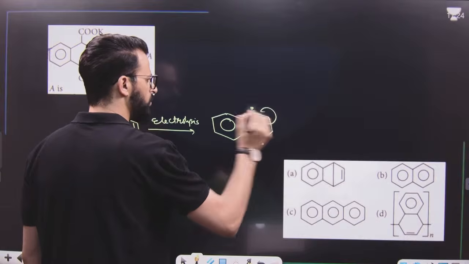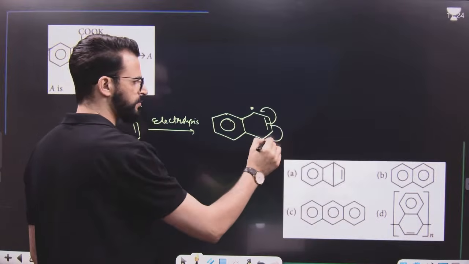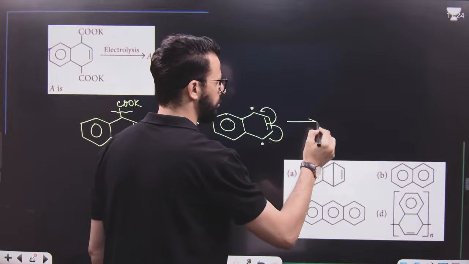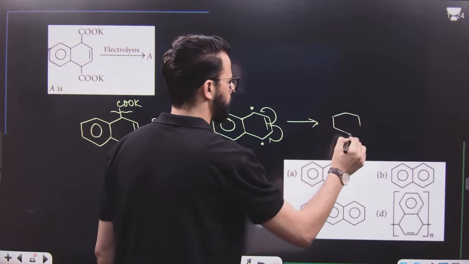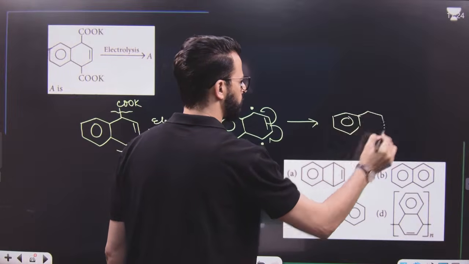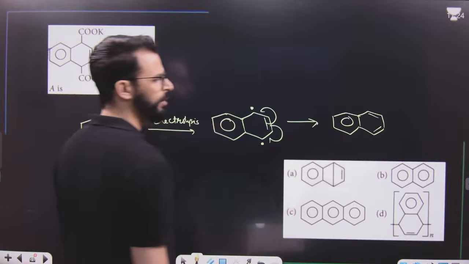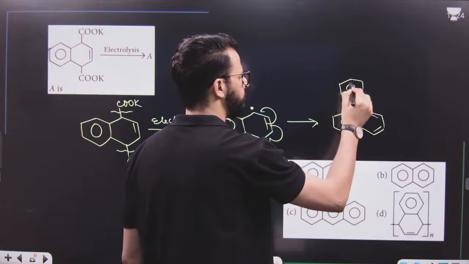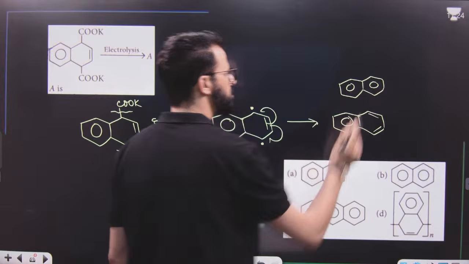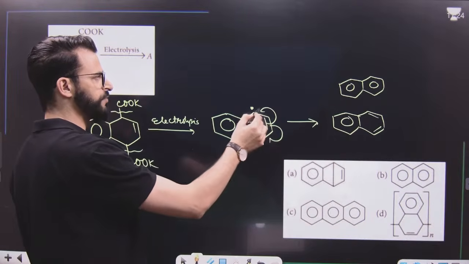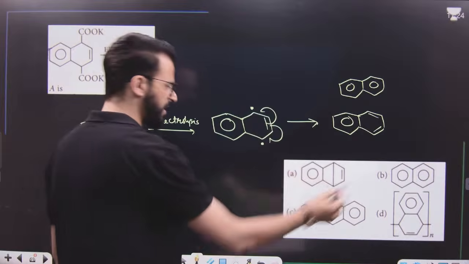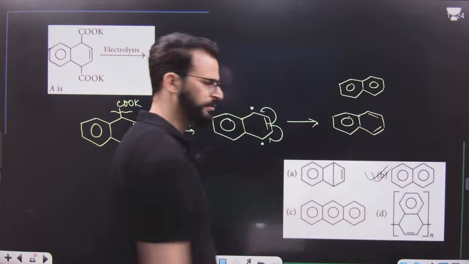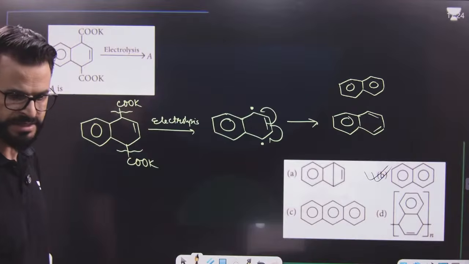This radical takes part in resonance. Now, what will happen? It will result in the formation of this one. Double bond and double bond over here. So we can simply say a hybrid of this in this fashion, because it will form double bond over here, double bond over here. That means it's option number B. Option number B is the right answer.